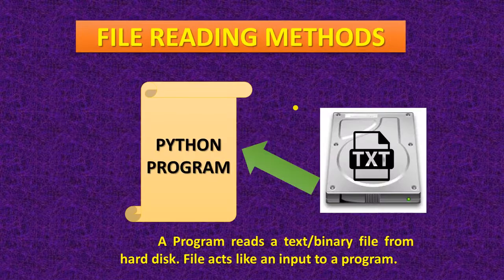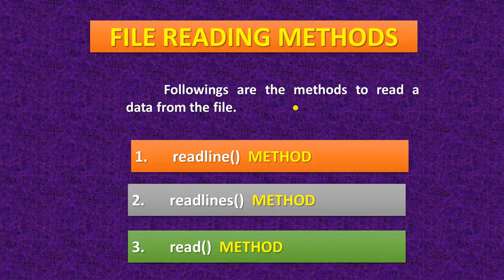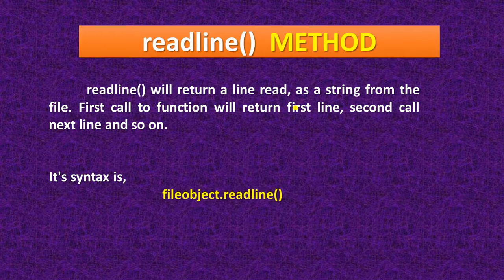Now file reading methods. A program reads a text or binary file from the hard disk. The file acts like an input to a program. There are three methods of reading a file: the readline method, the readlines method and the read method. The first one is the readline method. When you use the readline method, it will read only a single line, and it will read it as a string.